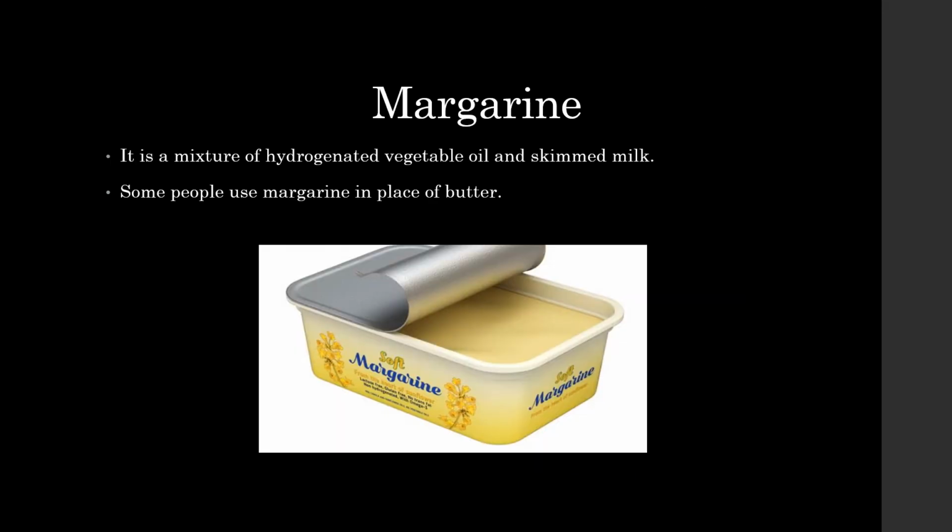Now we will talk about margarine. It results from the chemical change and it is a mixture of hydrogenated vegetable oil and skimmed milk. Why do people use it? People mostly use it in place of butter.